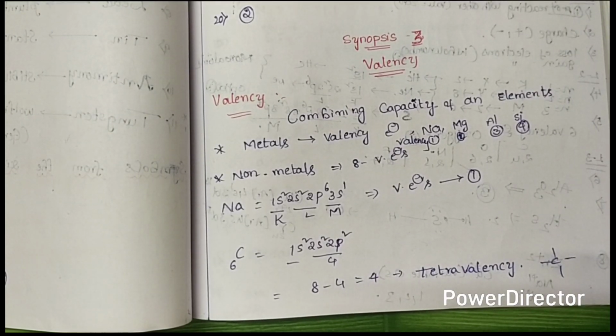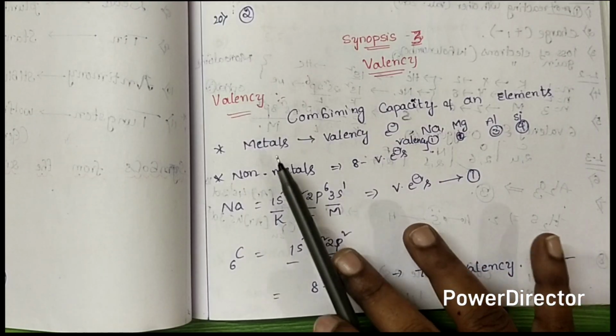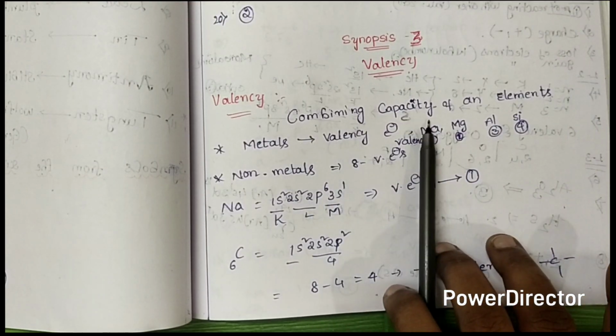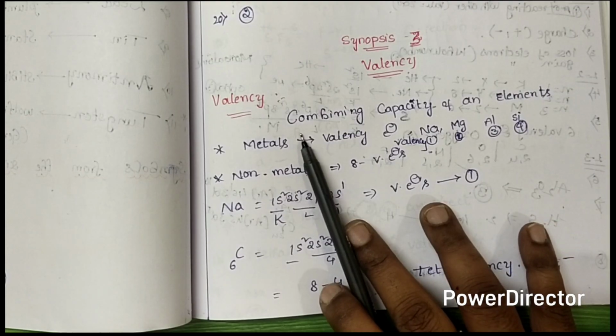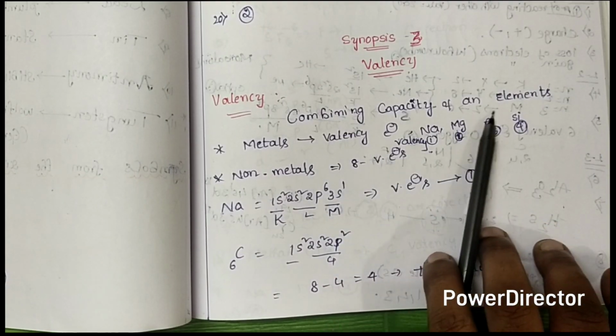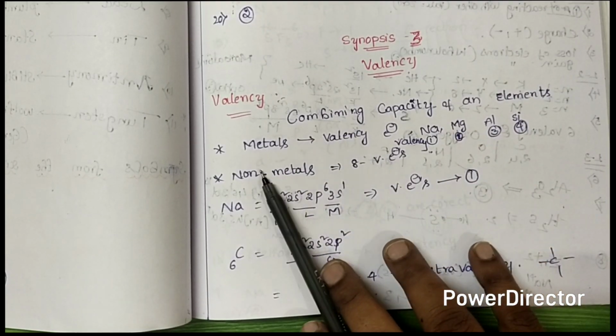Next topic is valency. What is valency? How do we calculate valency? In this topic, we will understand valency. The combining capacity of an element is known as valency. What is the definition of valency? The combining capacity of an element is the valency.